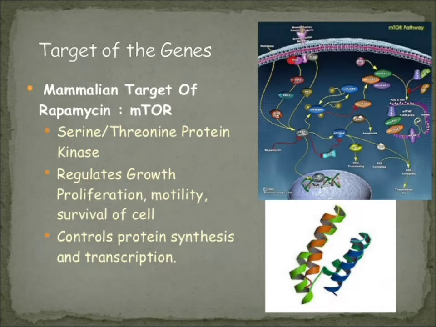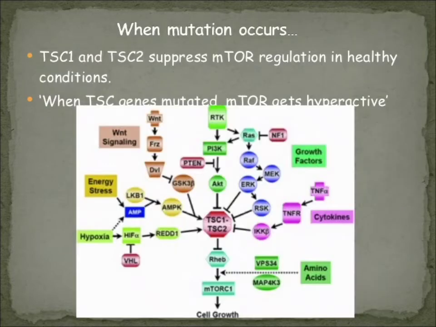So the cell division will carry on for the tumor cells, the tumor cells will proliferate and spread. So you can understand the mechanism behind the formation of tuberous sclerosis. Now you can understand TSC1 and 2 actually suppress mTOR regulation.